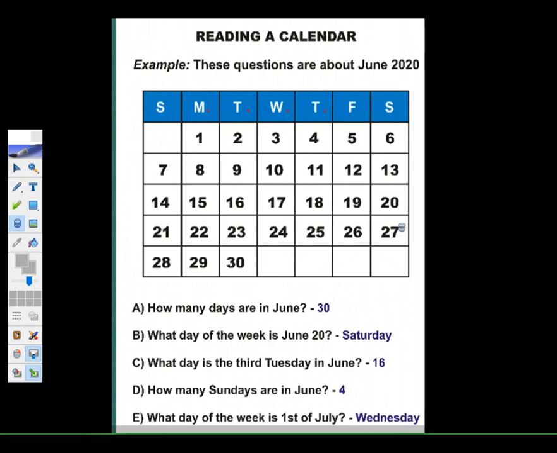Now the third question is, what day is the third Tuesday in June? So here we will see the Tuesday column. In the month of June, which dates are Tuesdays? We have 2, 9, 16, 23, and 30.